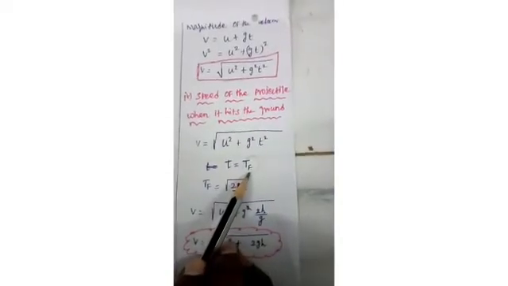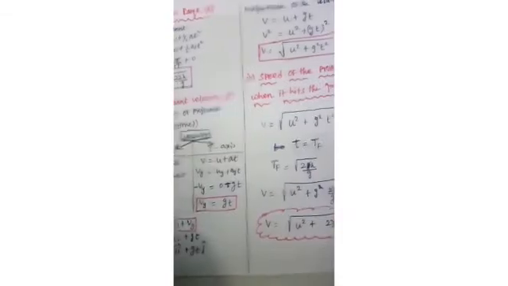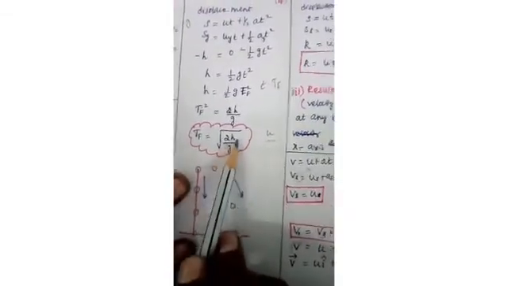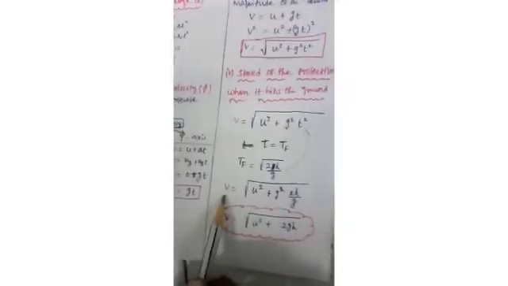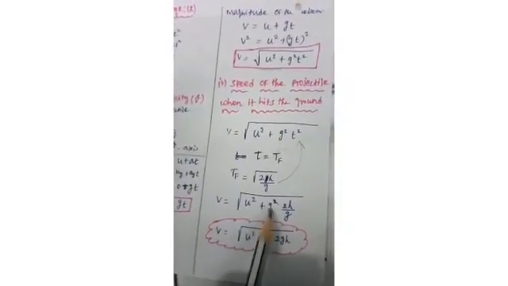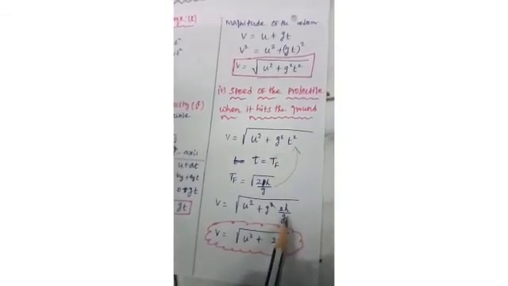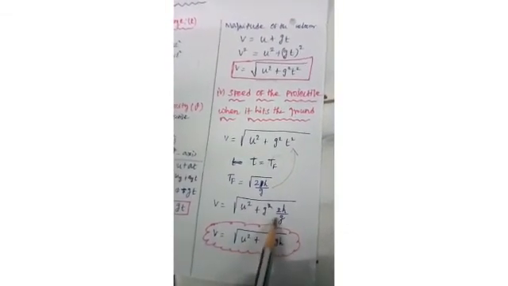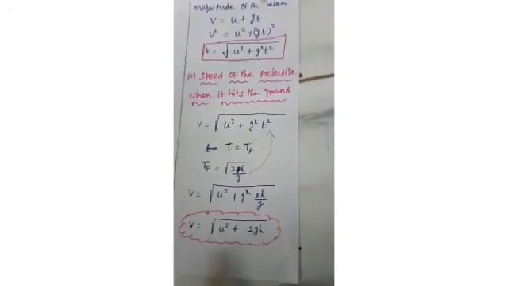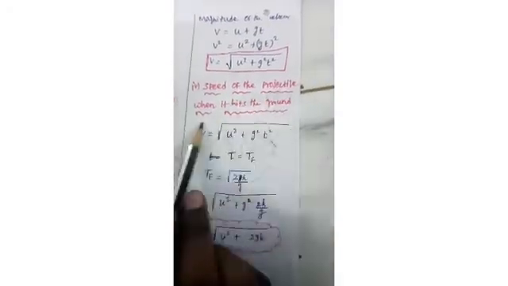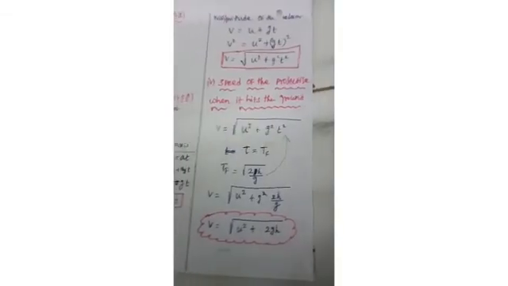You already know the time of flight equation, root of 2h divided by g. Applying it in this equation, we get v equal to root of u squared plus g squared times 2h divided by g. Here g cancels, so the final result is v equal to root of u squared plus 2gh. This is the speed of the projectile when it hits the ground. Thank you.